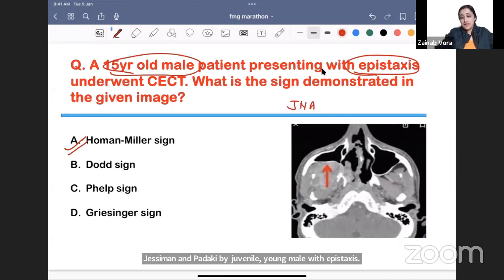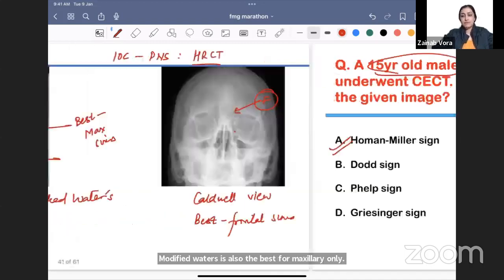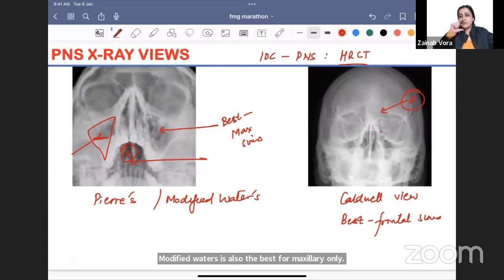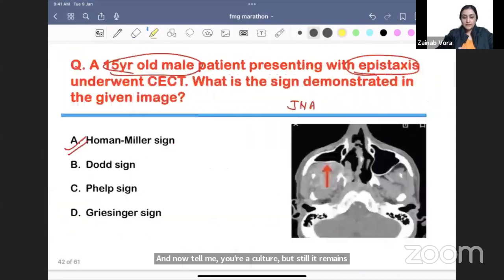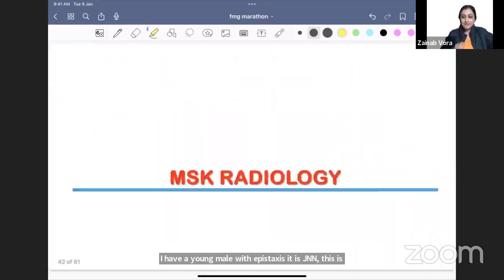No. One of you is asking modified waters is also the best for maxillary only. Waters is also best for maxillary only. We don't do waters anymore. सिर्फ mouth खुलने से we can also comment on the sphenoid sinus, है ना. तो हम यही करते हैं, but still it remains the best for maxillary sinus only. ठीक है, चलो वापस चलते हैं into JNA. So the moment I have a young male with epistaxis, it is JNA, and this is the Holman-Miller sign where the posterior wall is going to be pushed anteriorly.